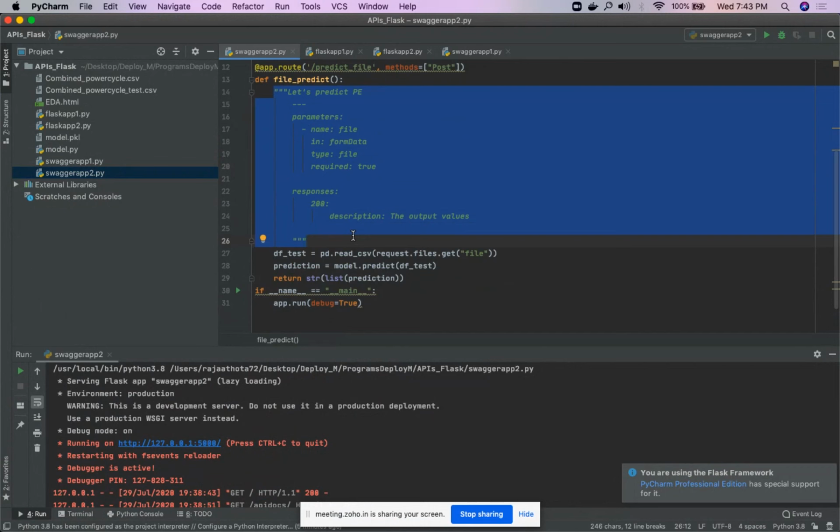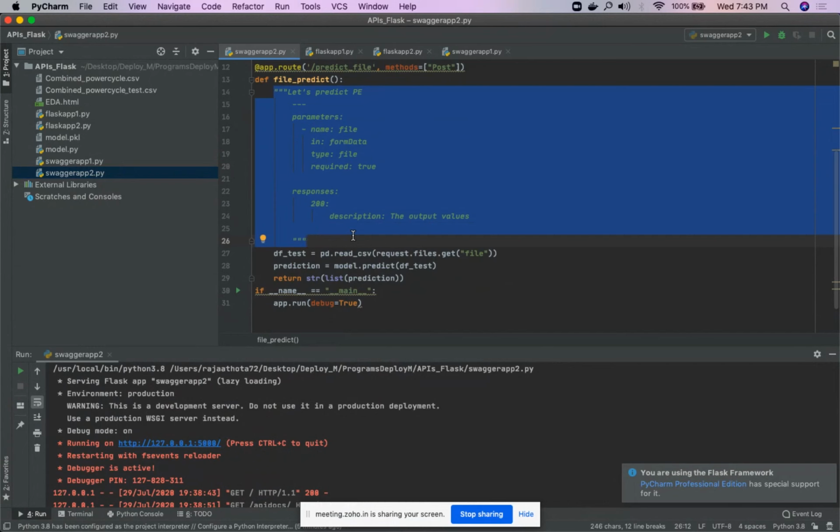Next, the type. What output should you get for a sort of input? Here you should mention the input type. The input type should be file, so I've given it as file. And required is the validation: whether you must compulsorily give it or not. I want to give it compulsorily, so I mentioned the validation as true.